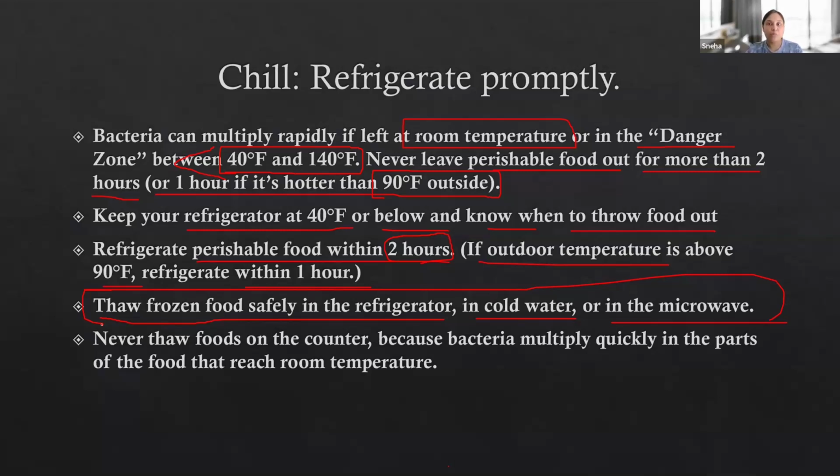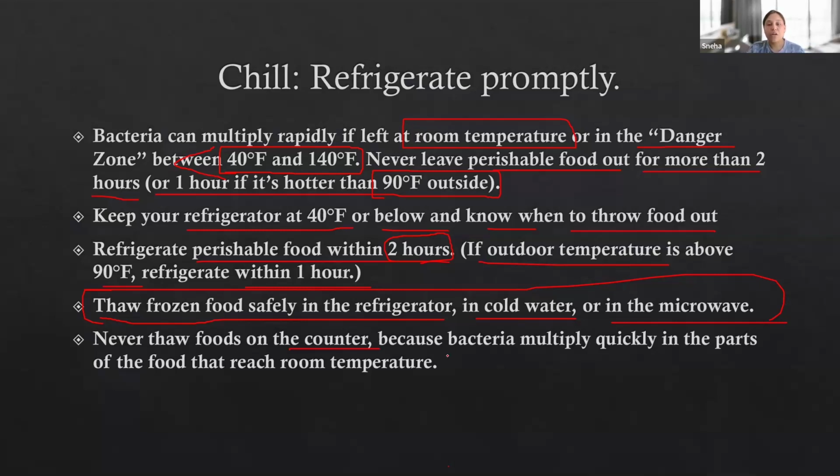And that's what most of the people do. What you need to do as soon as you take out any frozen food is directly keep it in the microwave, or directly keep it in cold water or in the refrigerator. Even if the ice is melting in the refrigerator, the temperature is not going to increase more than 40 degrees, right? Because in the refrigerator, the temperature is less than 40 degrees Fahrenheit.